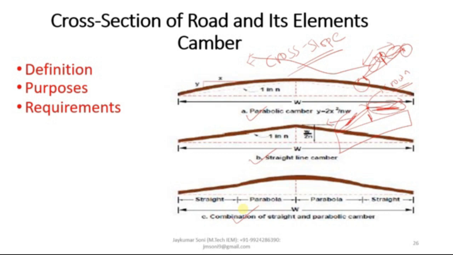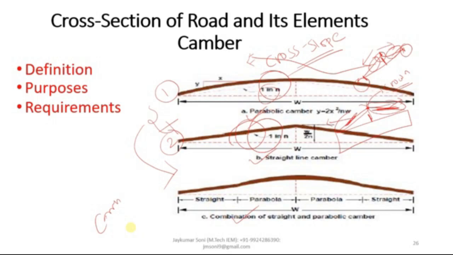The parabolic camber can be provided where the middle part is flat and it is steeper towards the edges, and it is preferable for fast moving vehicles. This is the parabolic. The straight type is provided in the cement concrete pavement where the cross slope is flat, also flatter as compared to parabolic. And the combined camber has the characteristics of both the parabolic camber and straight camber. It has the advantages of both.